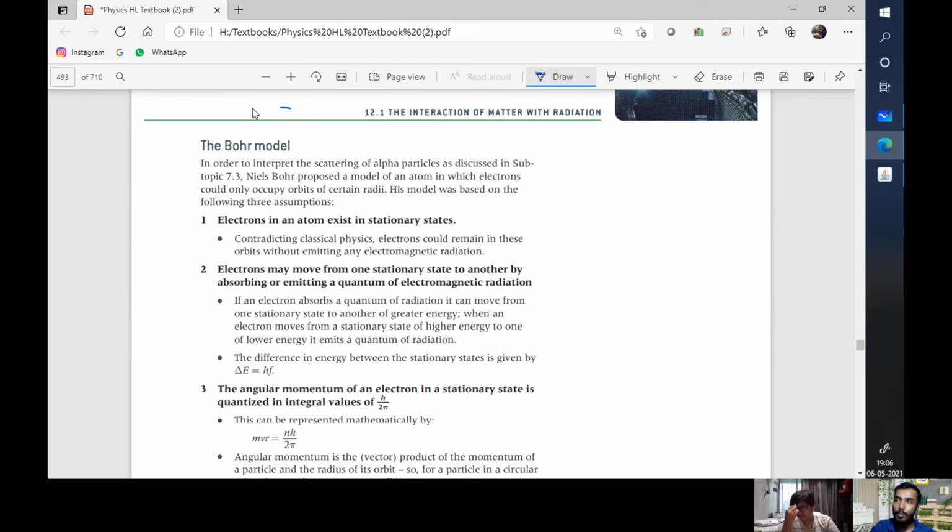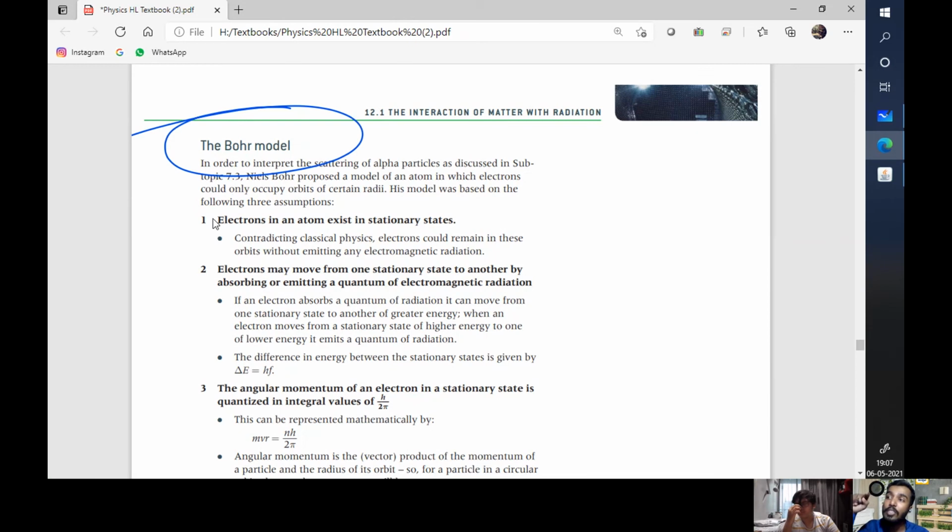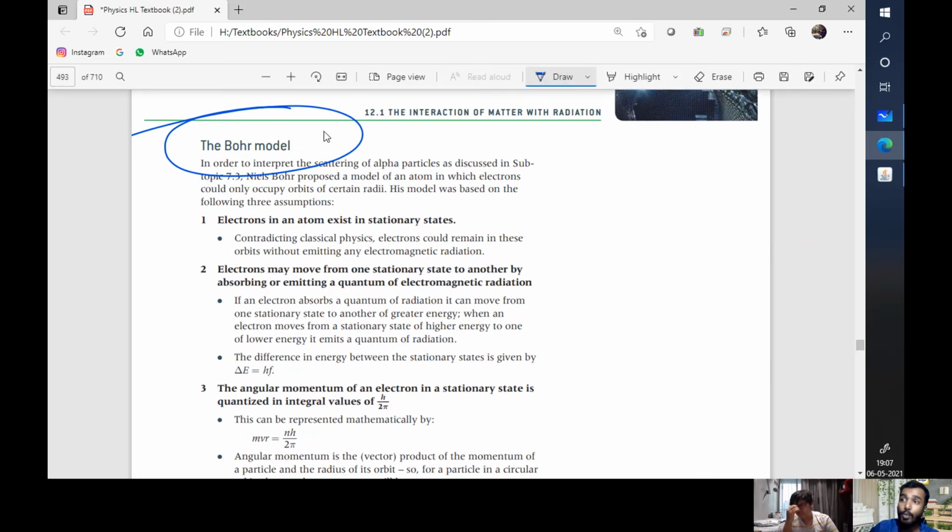The current atomic model is based on Bohr's atomic model. Okay, it's named Bohr's atomic model. Although there are others, this is the most recent one I'll call it, because right now we're following the quantum model. We're not following Bohr's model anymore. Now Bohr's model discusses atoms in 3D. That's why I would call it the most recent one, but it's not the correct one.